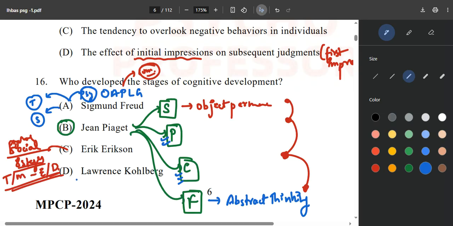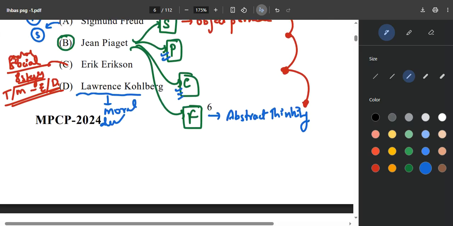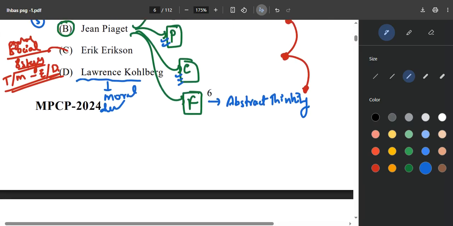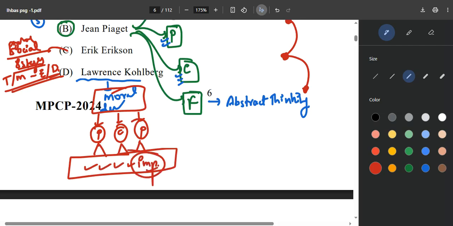Now talking about Lawrence Kohlberg, Kohlberg has given moral development. In moral development you will learn pre-conventional, conventional, and post-conventional. See the diagram given in the book, and just remember what is happening there. It is very important. They will definitely ask questions from Lawrence Kohlberg very soon.